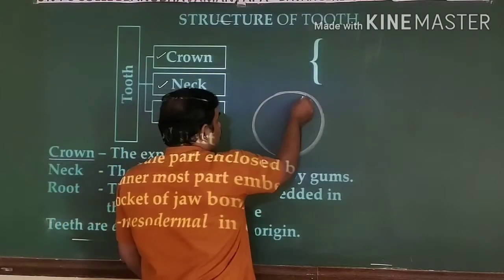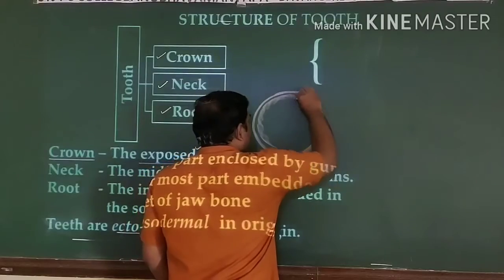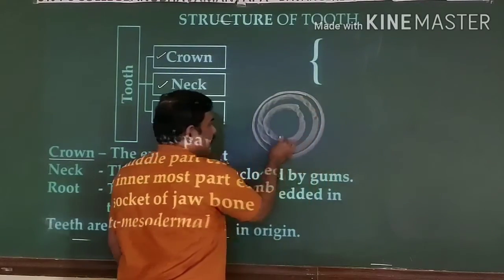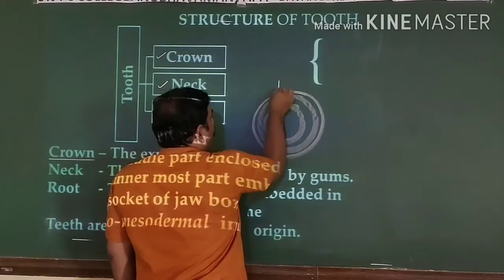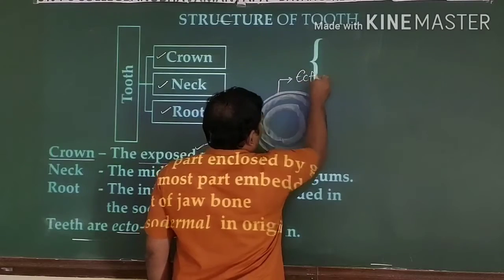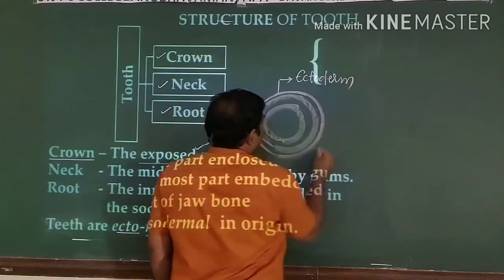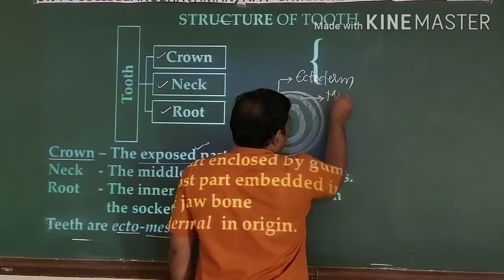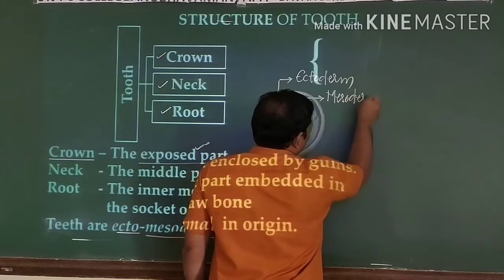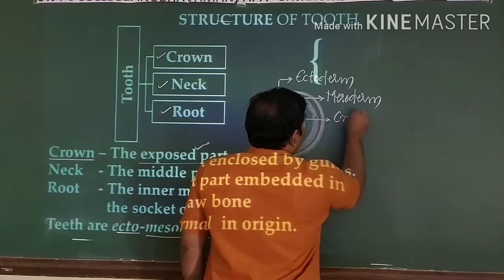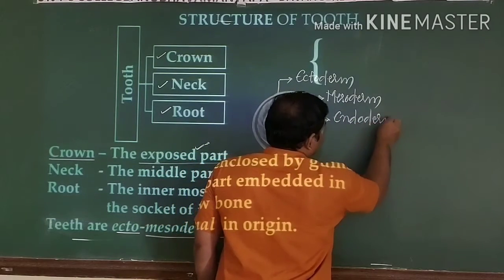These are known as germ layers or embryonic layers. The first and outermost layer is known as ectoderm. Then the middle layer is known as mesoderm, whereas the innermost layer is known as endoderm.